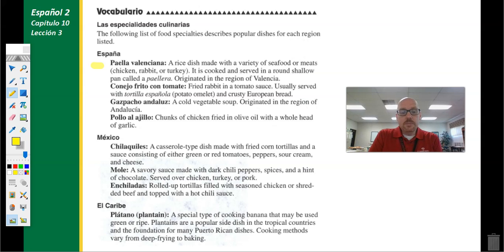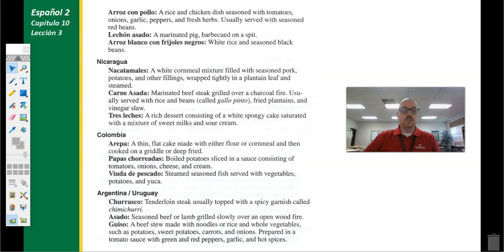And these are used ripe. They're used green. They're a very popular side dish in a lot of tropical countries. Where we live in Florida, many of our families make great use of plátano or plantain. They make the foundation of a lot of platos de Puerto Rico, a lot of Puerto Rican dishes. They may deep fry them. They may bake them. There are a lot of different ways to do it, but plátano is a very popular ingredient for a lot of Caribbean foods.